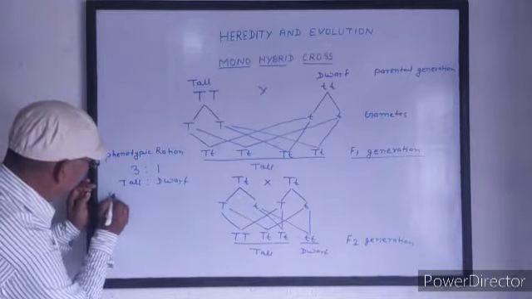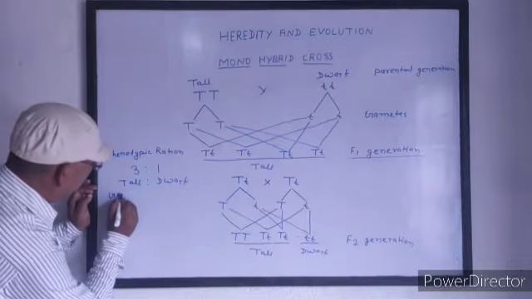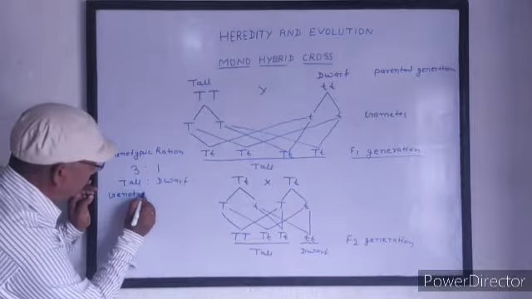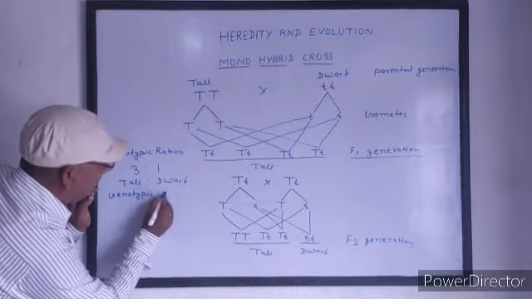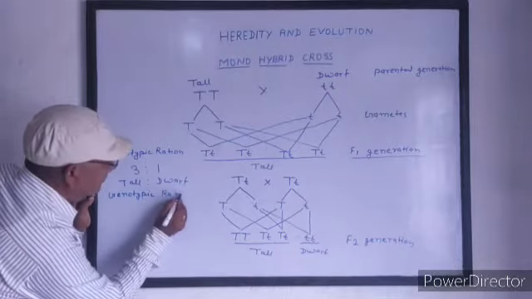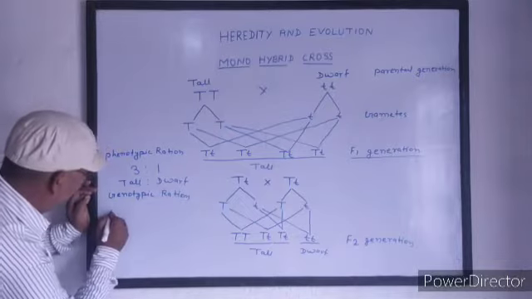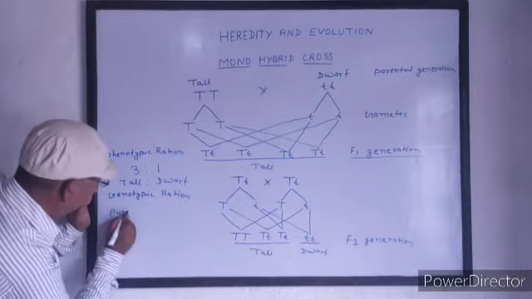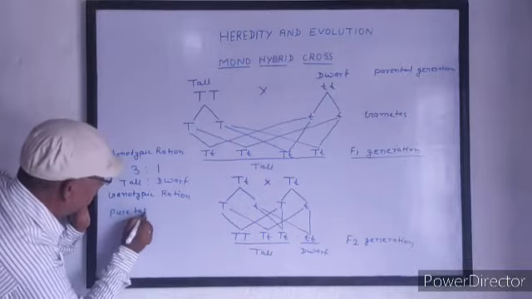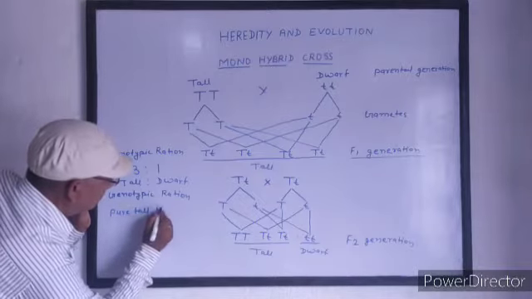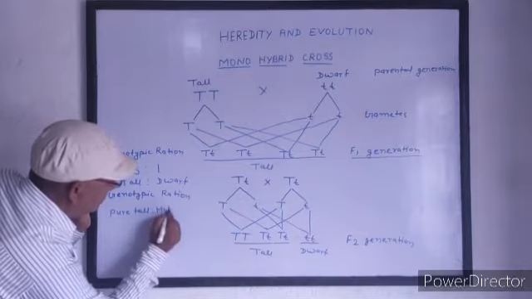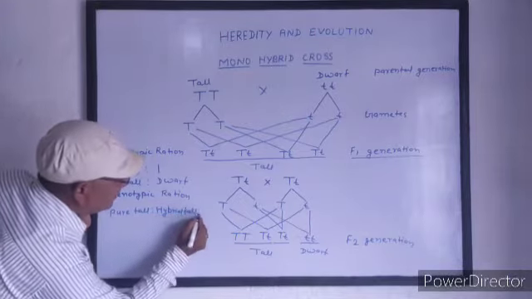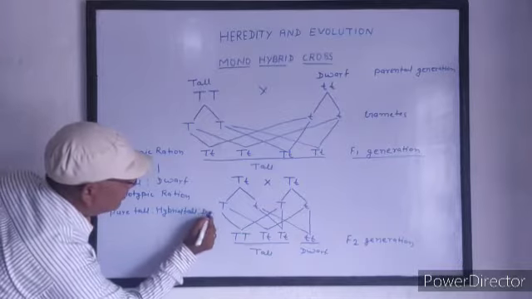The genetic makeup of an organism is called genotype, and in the genotypic ratio three types of plant come: pure tall, hybrid tall and dwarf.